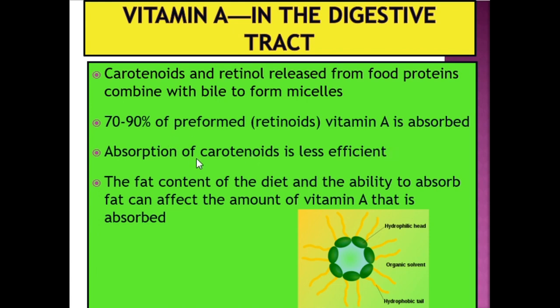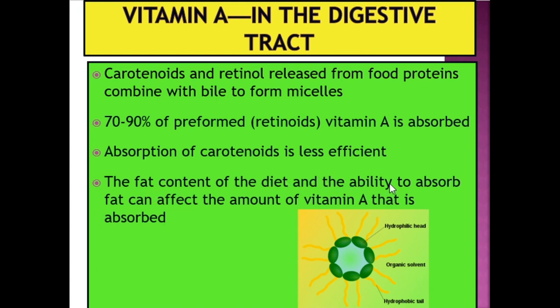So how to improve the absorption of vitamin A? As we know, vitamin A is a fat soluble vitamin that dissolves in fat. So we have to eat vitamin A with a diet that contains fat.